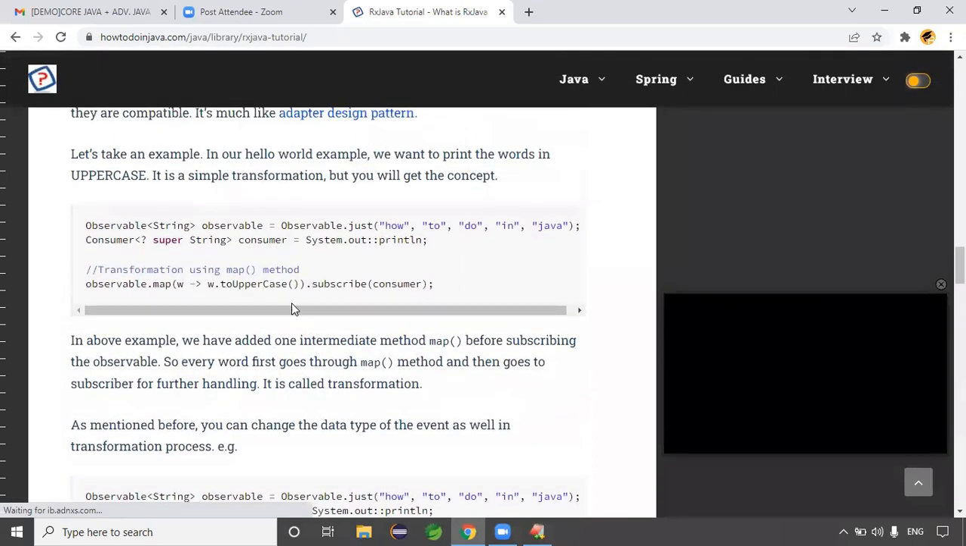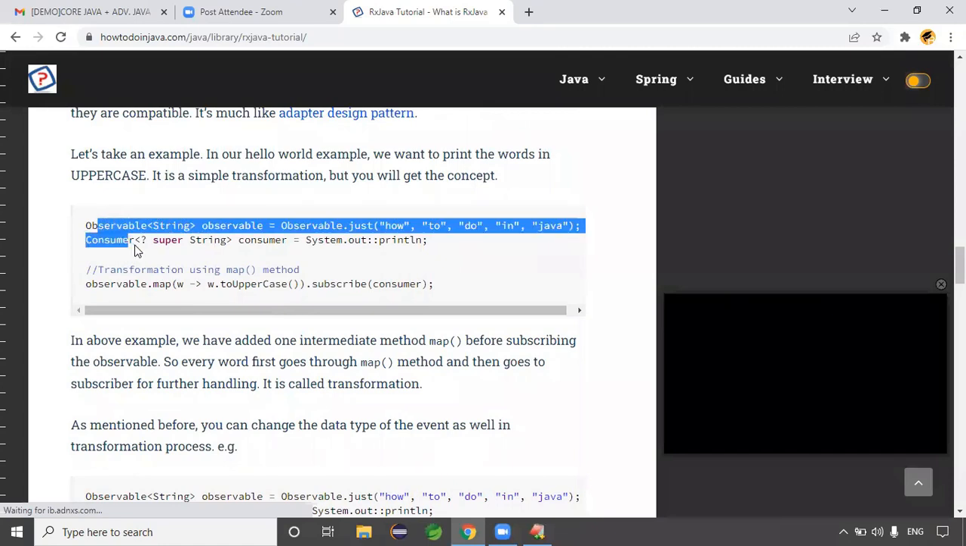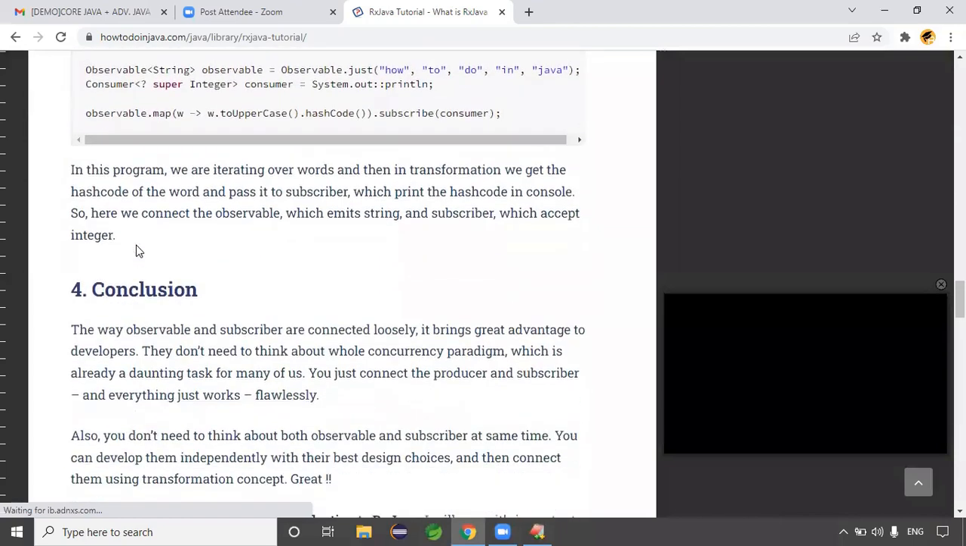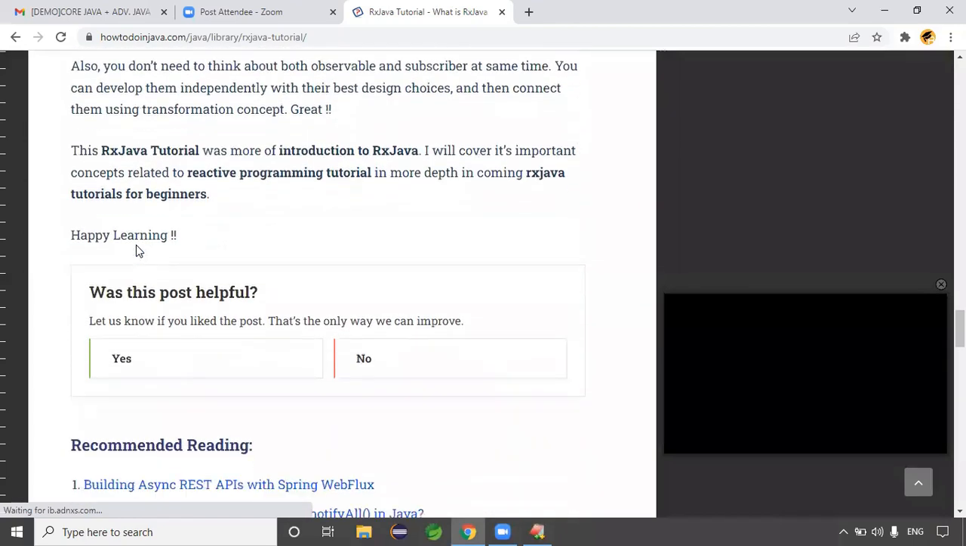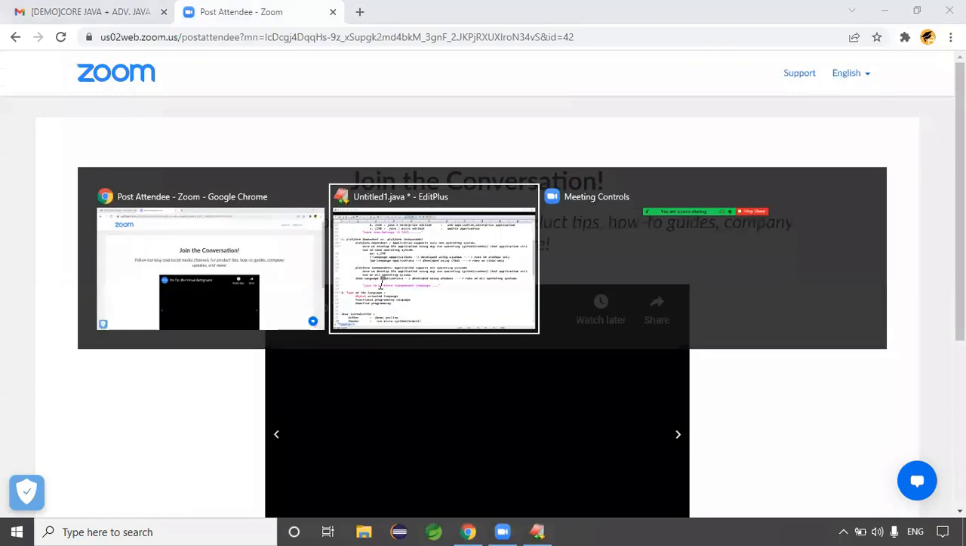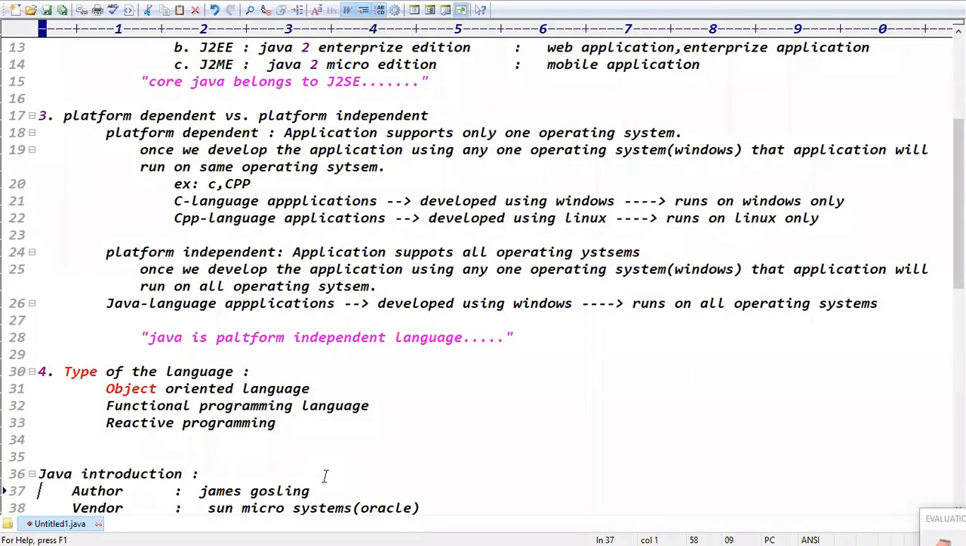This is like lambda expressions, observable, consumer, and this is called lambda expression. It means this is the functional programming. This is like reactive programming and object orientation, right? Guys, you got some idea, right? Yeah, we will see what is reactive programming in later classes. Guys, you got the clarity now.